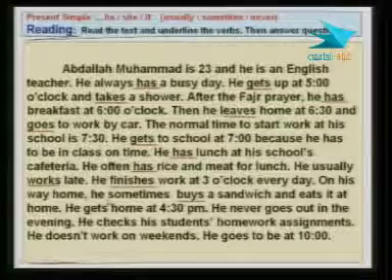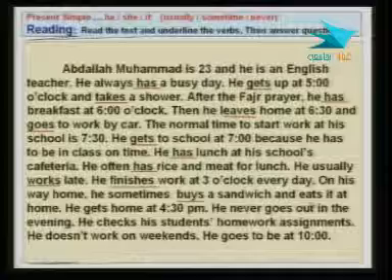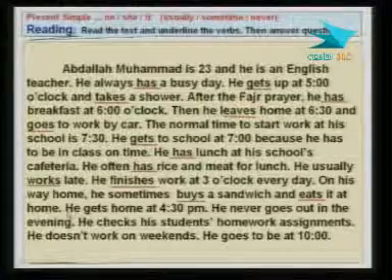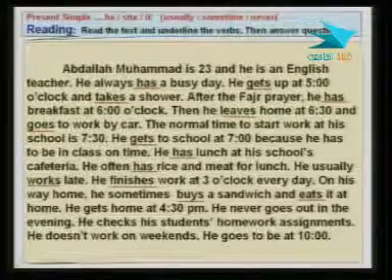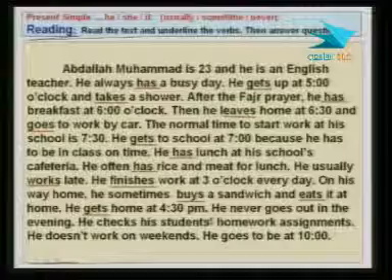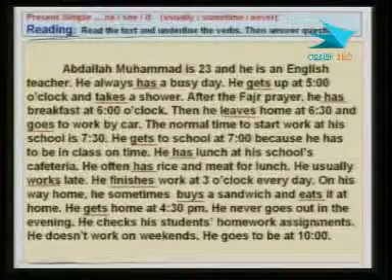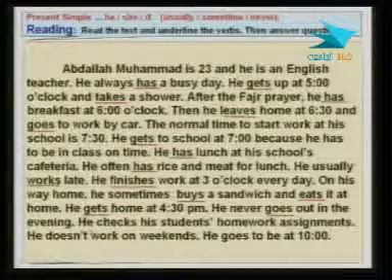On his way home, he sometimes buys a sandwich and eats it at home. Eats, again, that's another verb. And the next sentence is, he gets home at 4:30 p.m. Okay, and that's a verb here. He never, that's a frequency adverb, he never goes out. He never goes out in the evening. So that's a verb, again. And then this one is also a verb.